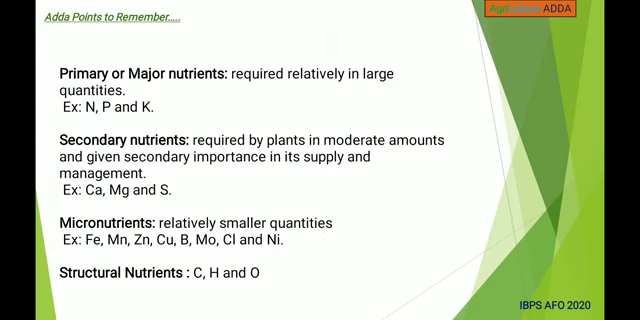Primary or major nutrients are NPK, and secondary nutrients are calcium, magnesium and sulfur, and micronutrients which are required in smaller quantity are, for example, iron, manganese, zinc, copper, boron, molybdenum, chlorine and nickel, and structural nutrients are carbon, hydrogen and oxygen.